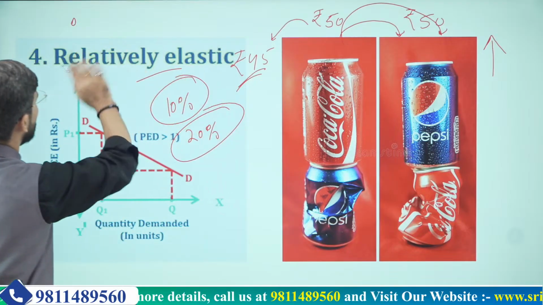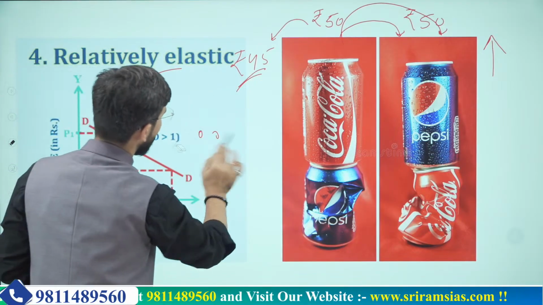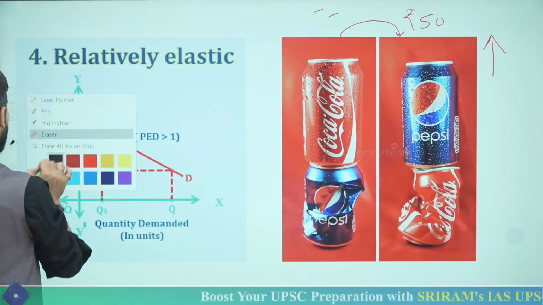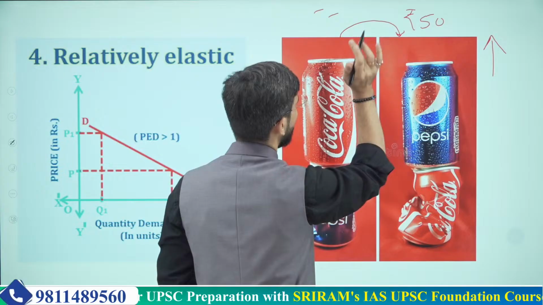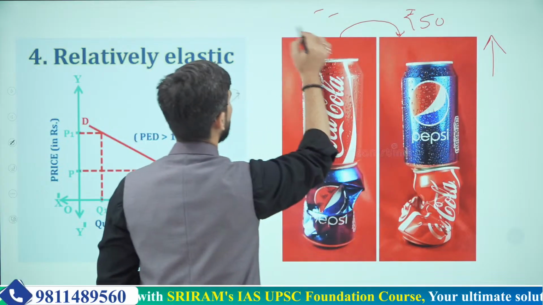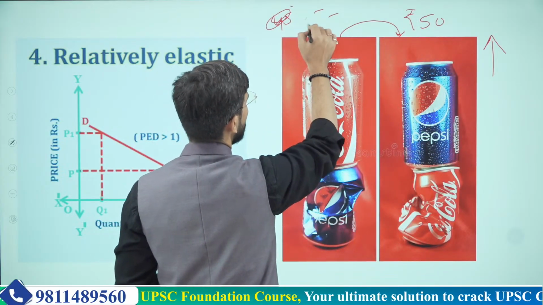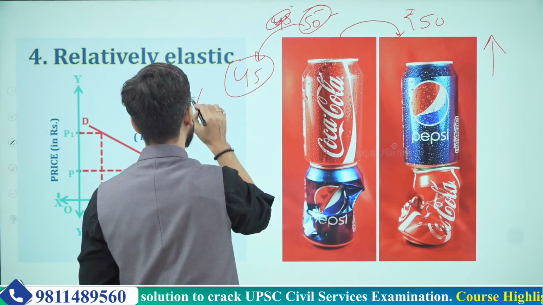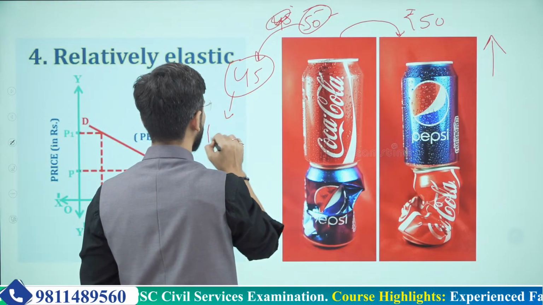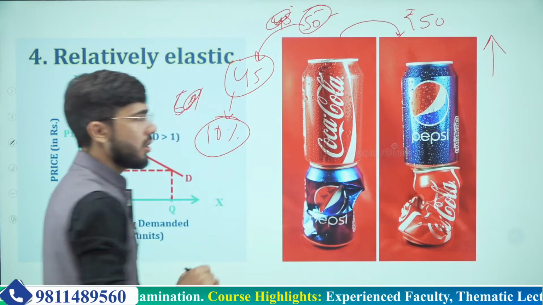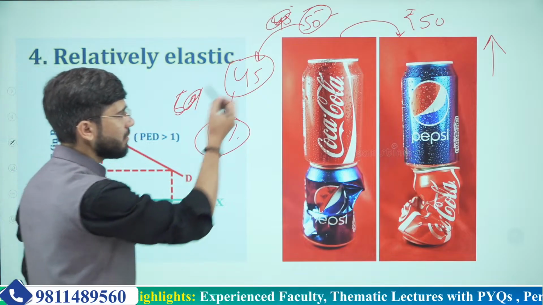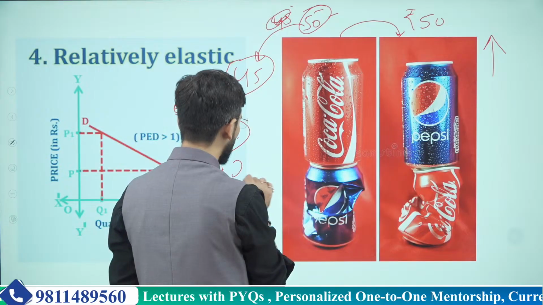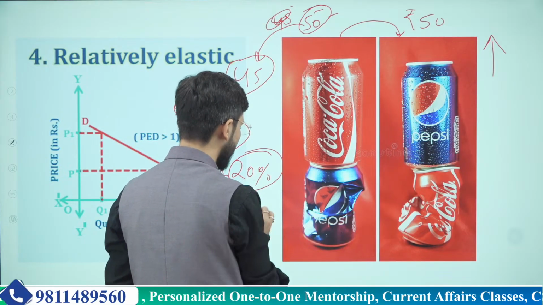Which means that the price changed from rupees 50 to 45, which is just a 10% change in price, and it may lead to a 20% increase in sales.